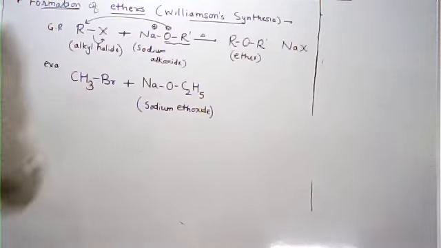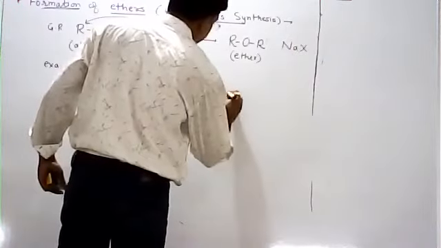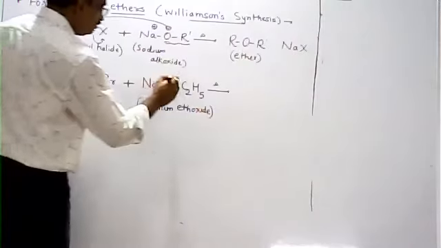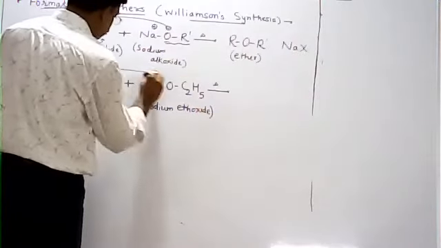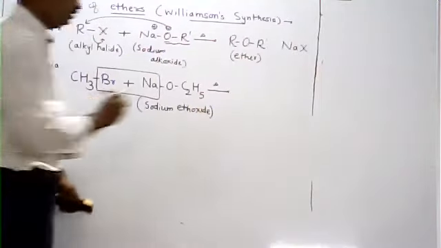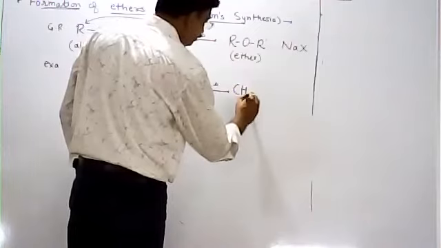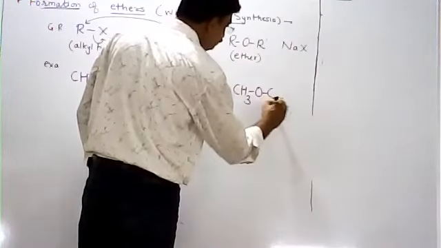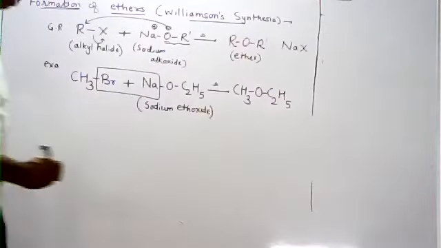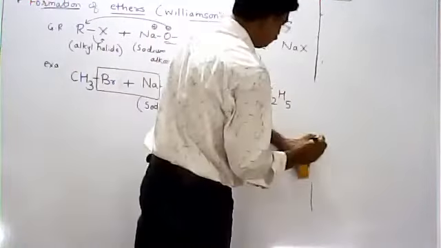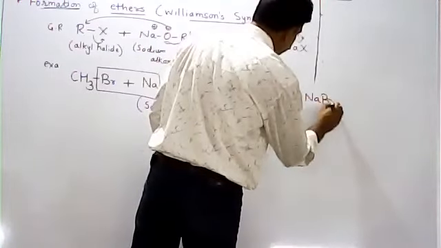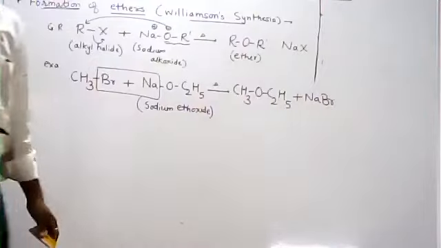Okay. So on heating, it gives CH3OC2H5 plus NaBr. Sodium bromide is formed.